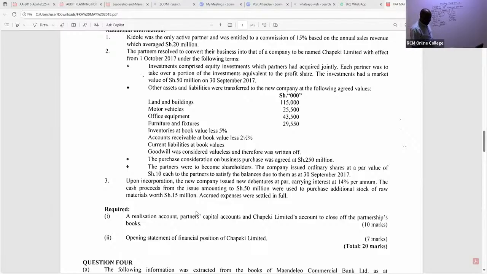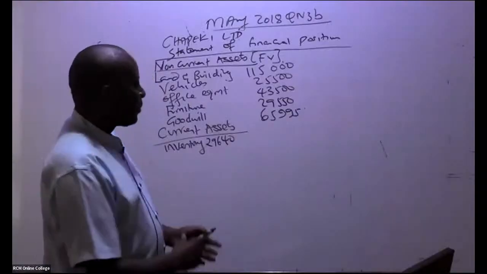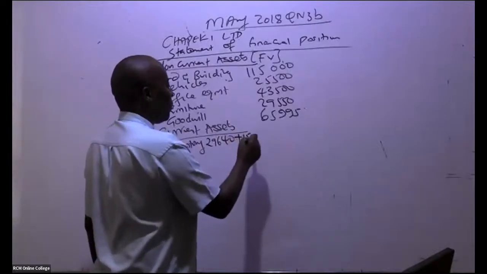So of course, as we are working with fair value, plus 15,000. Remember, we're cutting the three zeros.